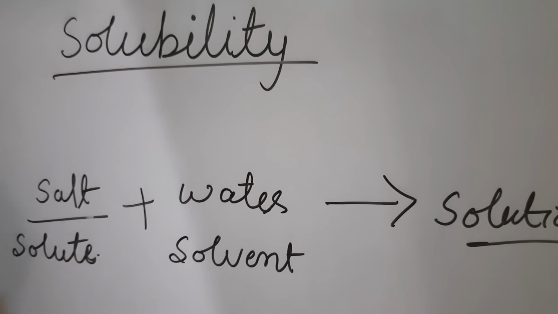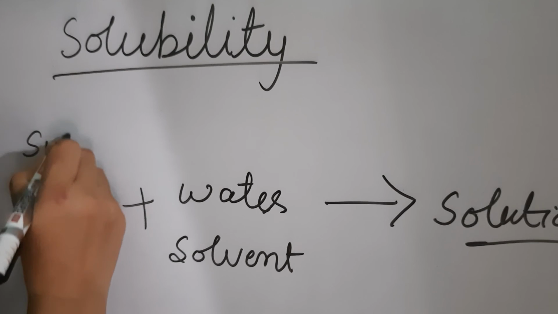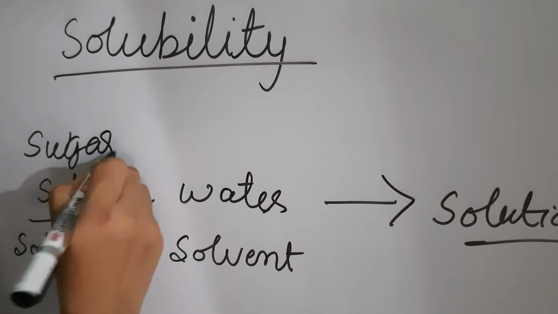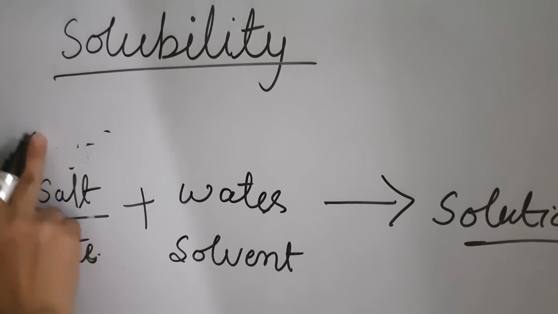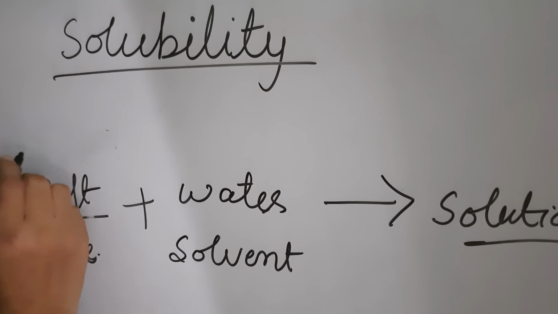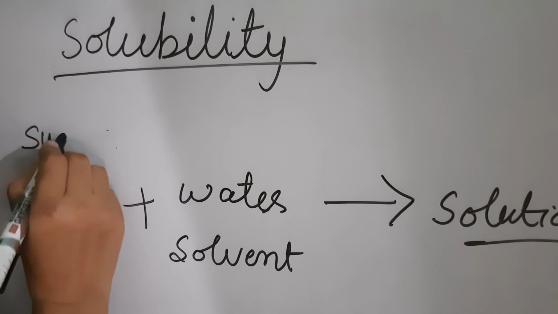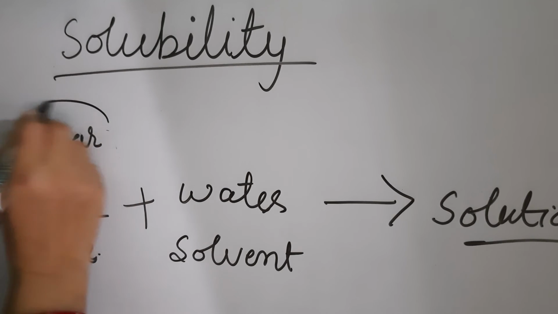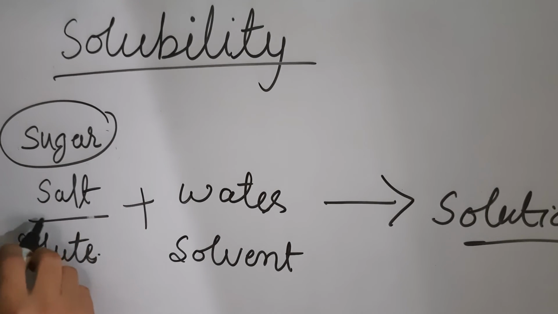We can take here salt, sugar, anything which dissolves in water. Okay student, we can take any one of these. Here I have taken salt.